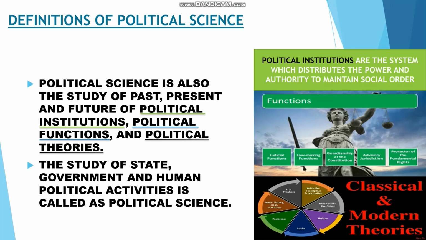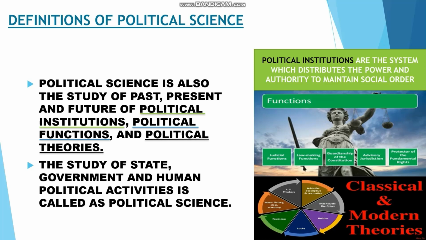Now let's move on to the third definition. The study of state, government, and human political activities is called political science. This is in simple terms. It is a very simple definition. So what does it study? Political science studies about the state. It studies about the government and it studies about the human political activities, which is called political science. The third definition is the study of state, government and human political activities is called political science.